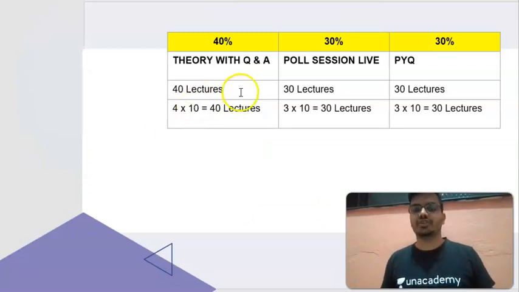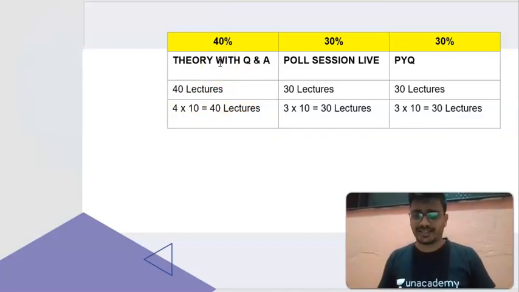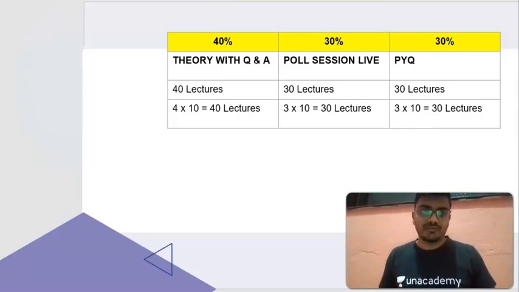Here is the time distribution, and also the 100 hours, 40 plus 30 plus 30, this kind of distribution for the 100 hours bifurcation, you can say. First, 40% weightage is for theory. Theory 40% means you will get 40 hours for the theory part, and it will not be just theory lectures, including a few types of question-answer type questions.